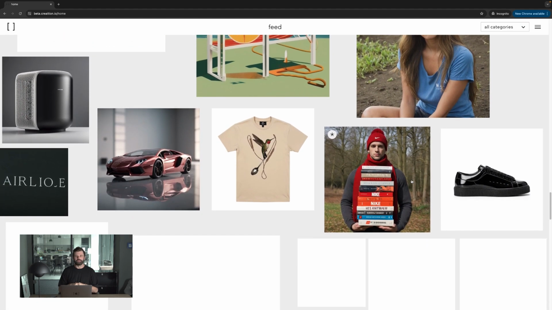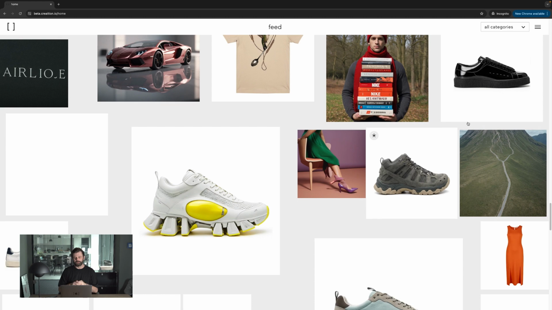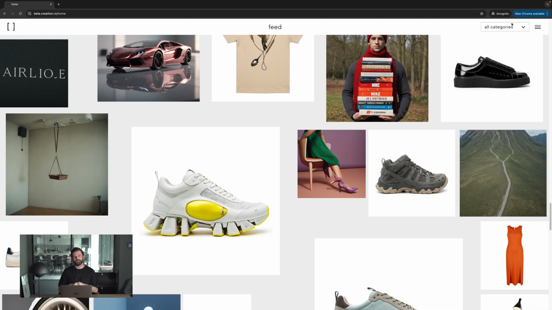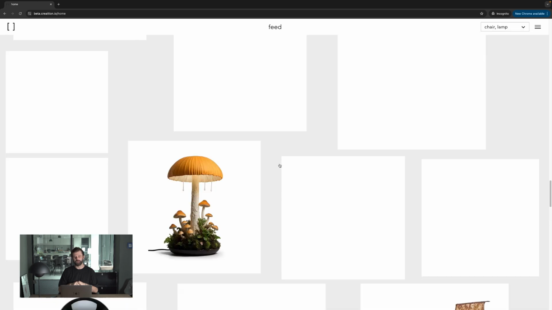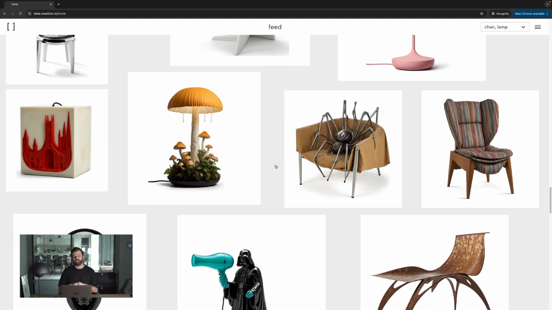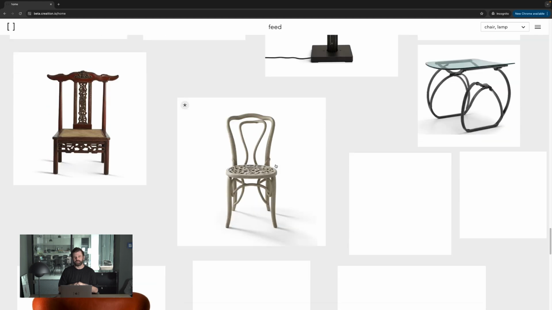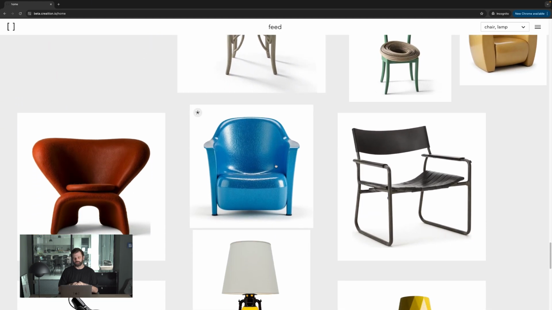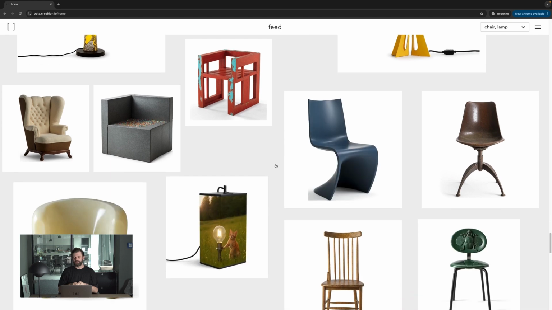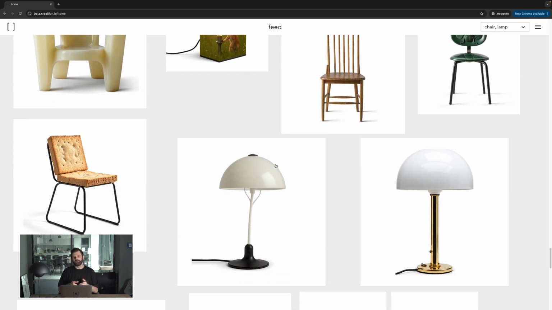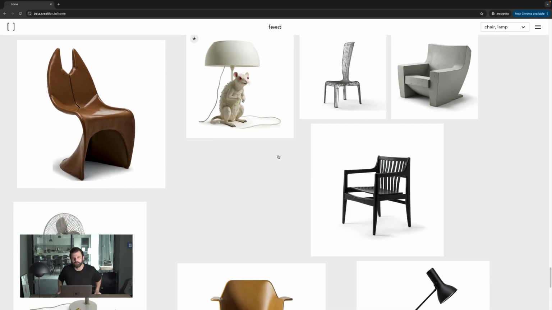You can also, if it's getting too messy, because I want to create a chair today, just select the categories, what category you want to show, what category you don't want to show. For the purpose of creating a chair, I selected lamps and chairs right now. So I browsed through lamps and chairs to see if the AI had already generated something in the direction of what I like, what I can continue based upon.